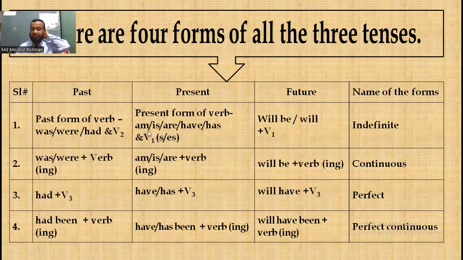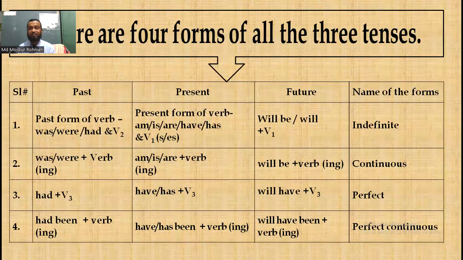In this way, when we build up a sentence of present indefinite tense, we have to use subject and then the base form of the verb. That means the present form of the verb, or we can say subject plus verb 1. And sometimes we have to use subject plus am, is, are, have, has, and then verb 1 with s or es. That means when the subject is third person singular number, at that time we have to use subject plus verb 1 with s or es.